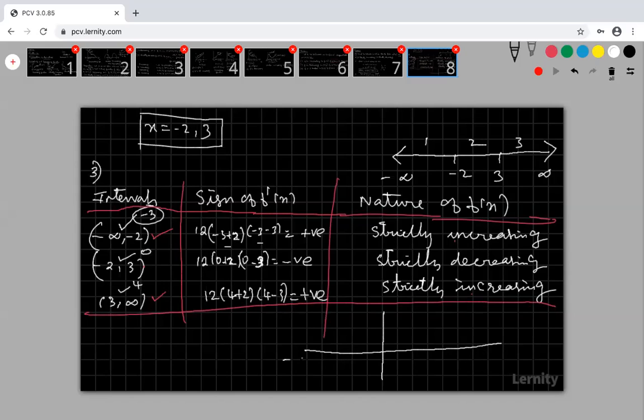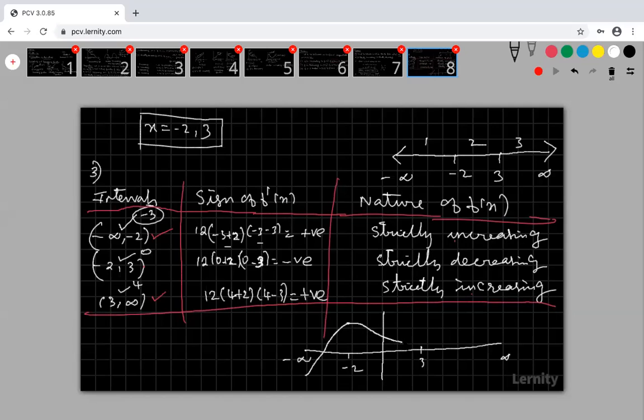Look at that. This is minus infinity, this is minus 2, this is plus 3, and this is again plus infinity. My function is increasing from minus infinity up to minus 2. Up to minus 2, my function is increasing. Then it is decreasing up to 3.